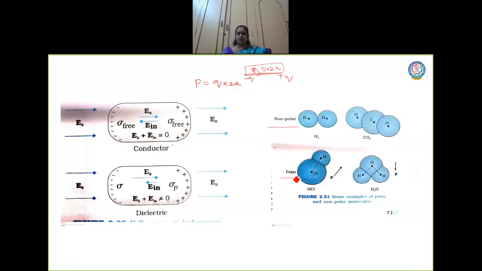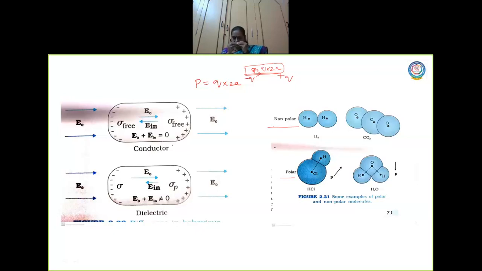So what is a non-polar molecule? You have to understand certain things very clearly, children, right? The molecules of a substance may be a non-polar molecule or a polar molecule. In a molecule, we know that there are positive charges and also negative charges. Now, in the case of a non-polar molecule, the center of the positive charge and the negative charge coincide.